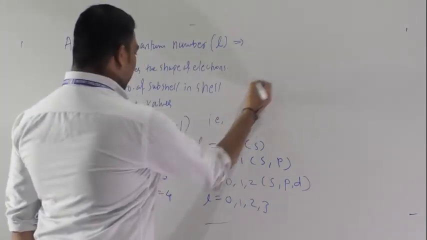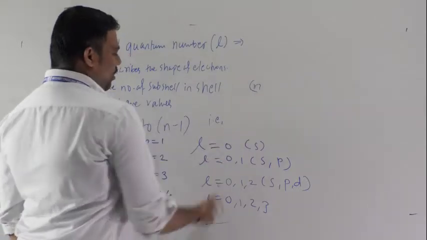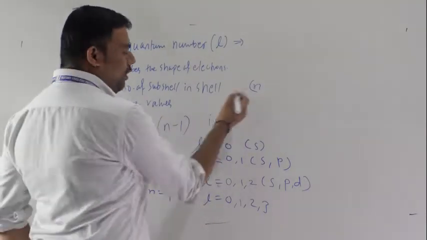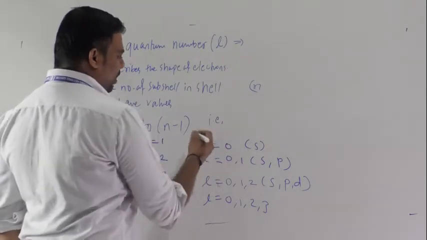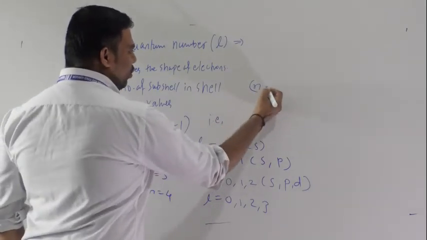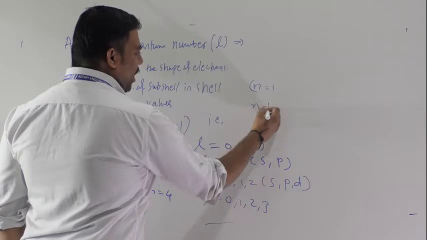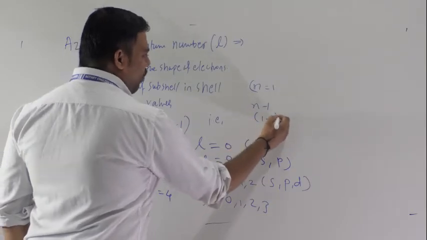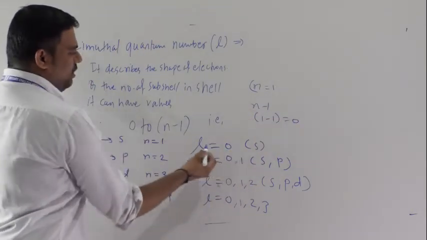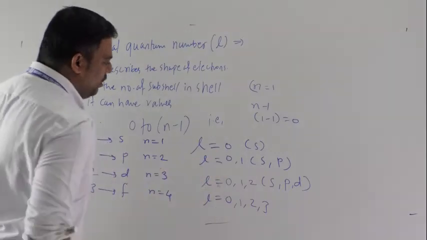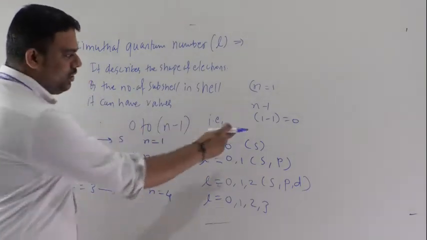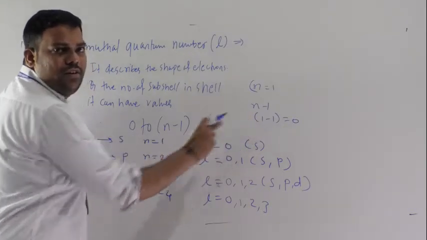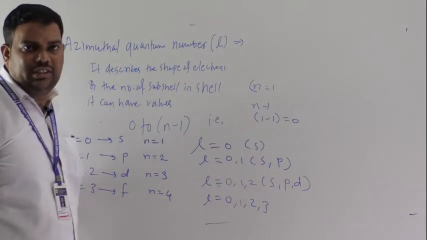So n minus 1, how here? As you know, n is your principal quantum number. For the S subshell, n is equal to 1, that you know. So n minus 1 means 1 minus 1, so 0. Therefore, for the S subshell, the value here is 0. Understood? You have to keep this in mind. It is a basic thing.